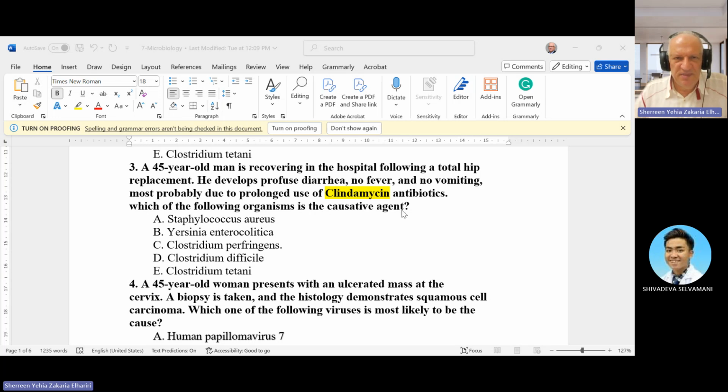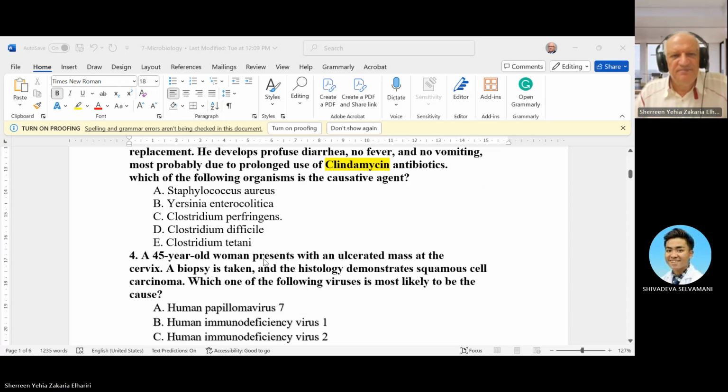So this patient has diarrhea. This is usually bloody diarrhea, and this is what we call pseudomembranous colitis. So you need to ask if this patient took antibiotics and has pseudomembranous colitis. Again, what is the organism? Clostridium difficile, right? Yes, it is Clostridium difficile. This one, D, Clostridium difficile. Okay.